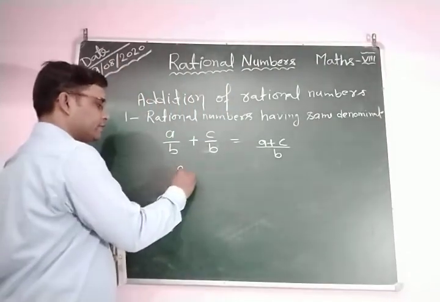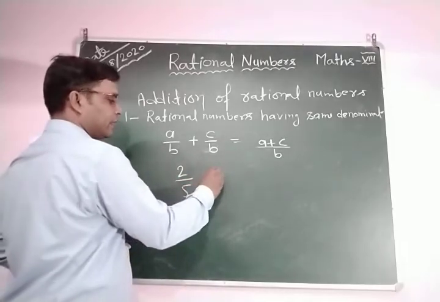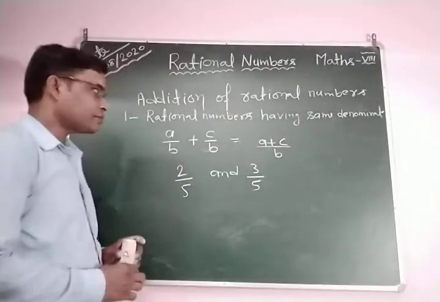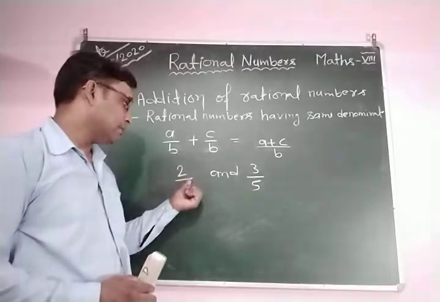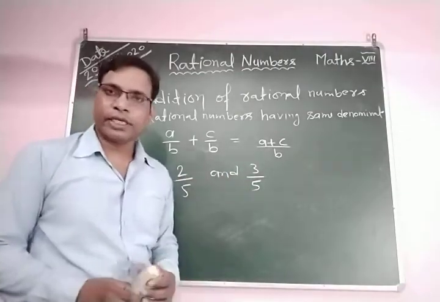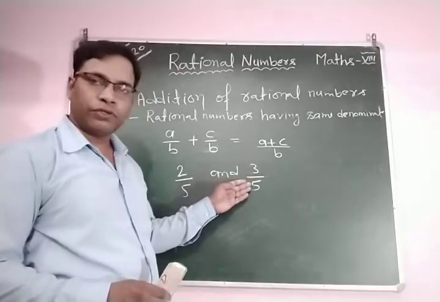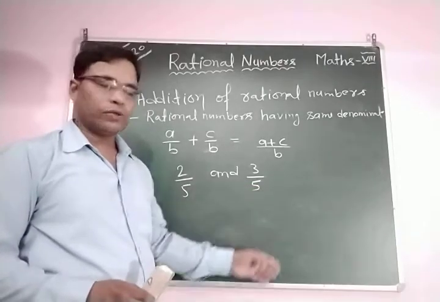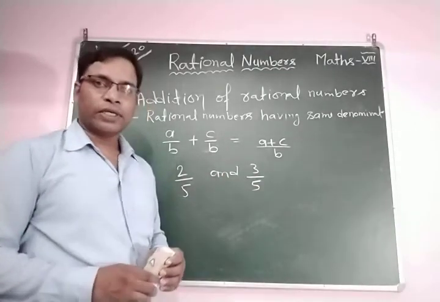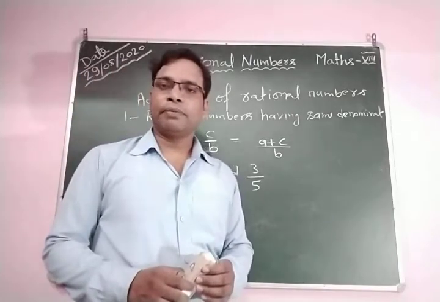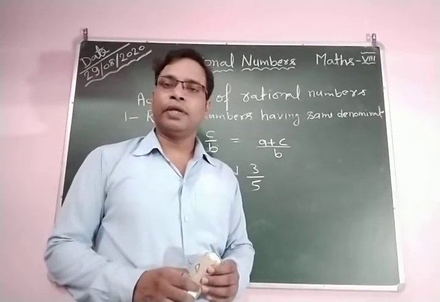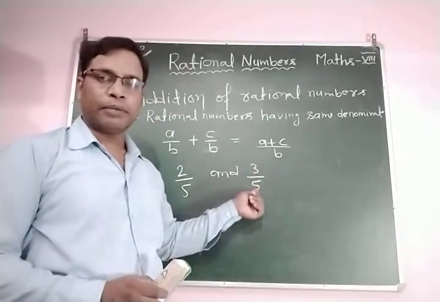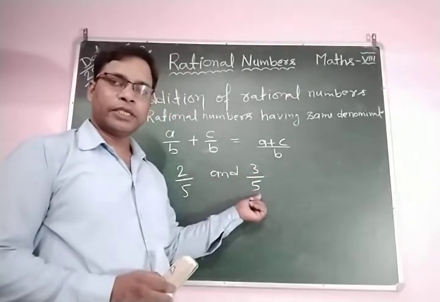Let's see an example related to addition of rational numbers having the same denominators. Suppose 2 by 5 and 3 by 5 are two rational numbers, because this is p by q and q is not equal to 0. The value of p is 3 and the value of q is 5. So q is not equal to 0, and 3 and 5 are also integers. According to the definition of rational numbers, p by q, where p and q are integers and q is not equal to 0.